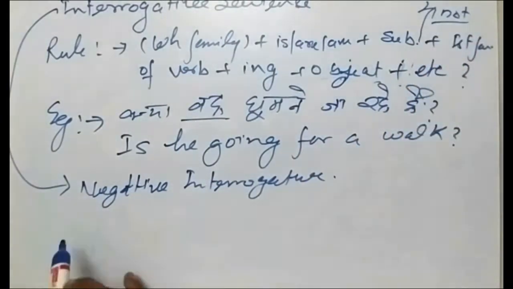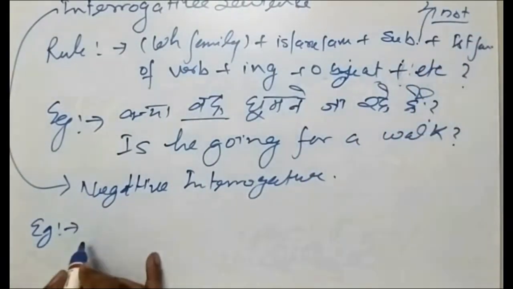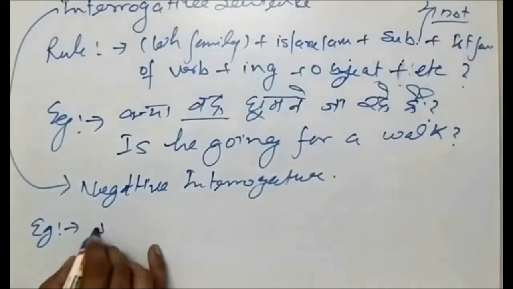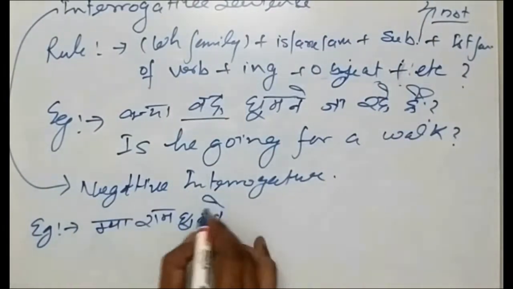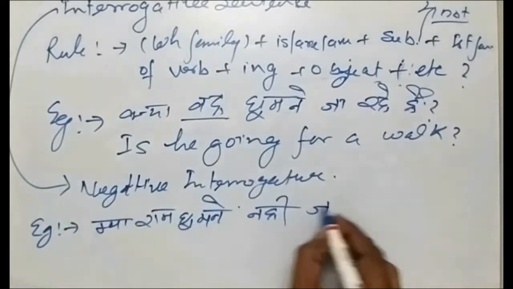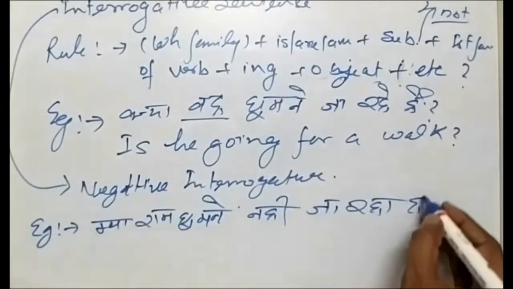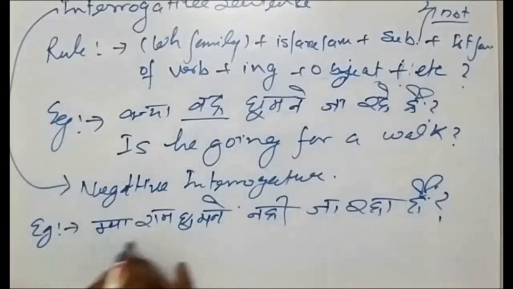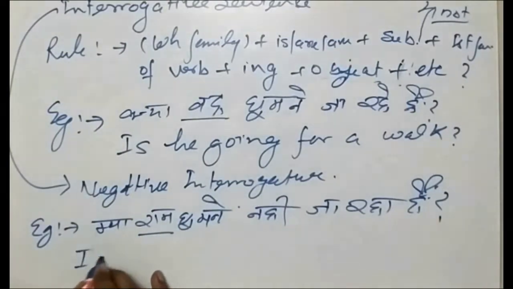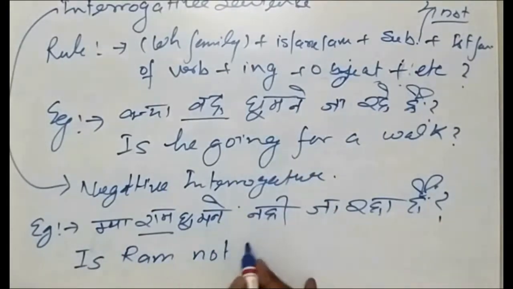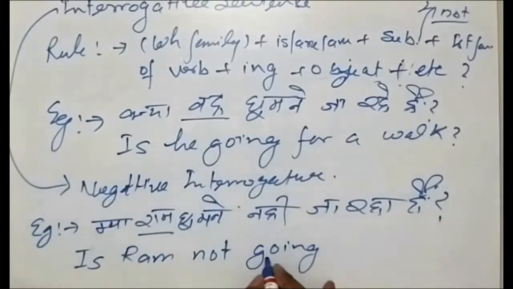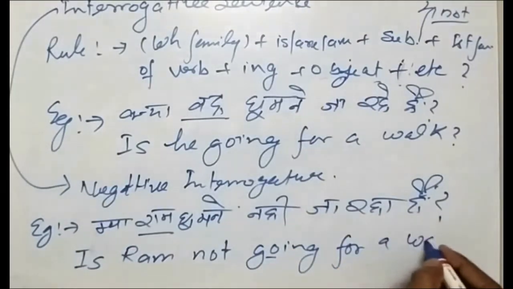Suppose we take an example directly, क्या राम घूमने नहीं जा रहा है. The subject is singular, so we'll take it like this: is Ram not going. The action is go, plus ing, going for a walk.